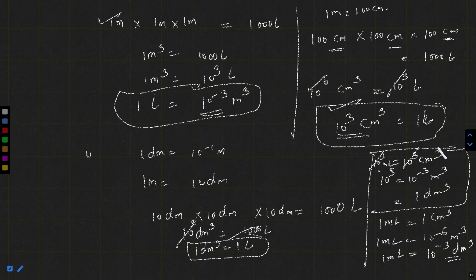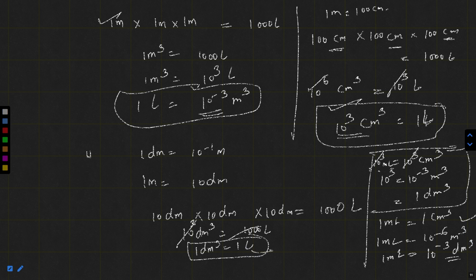According to this volume interconversion, I have calculated these things. Okay, 10 raised to the power 3 centimeter cube is equal to 1 liter. Based on that, if I put here 1000 milliliter, so 1000 cancels out, and 1 centimeter cube will be 1 milliliter. And similarly, if I put 10 raised to the power 3 milliliter, it comes out to be 1 milliliter is equal to 10 to the power minus 6 meter cube.